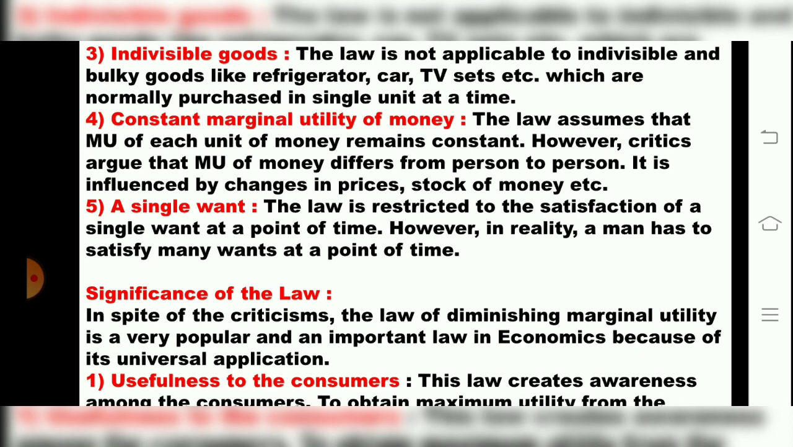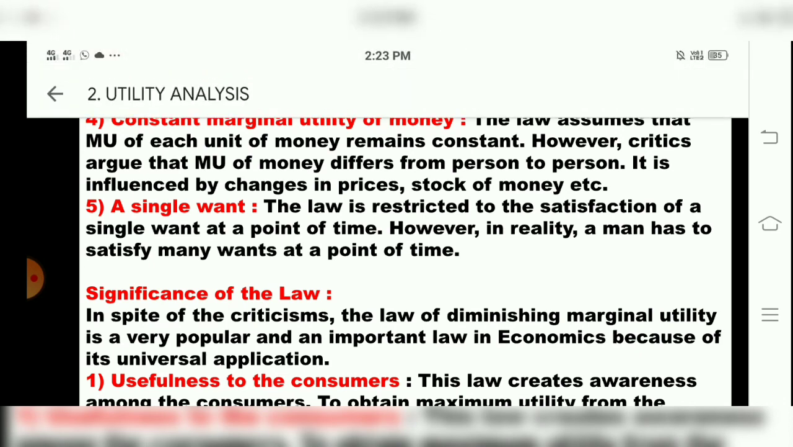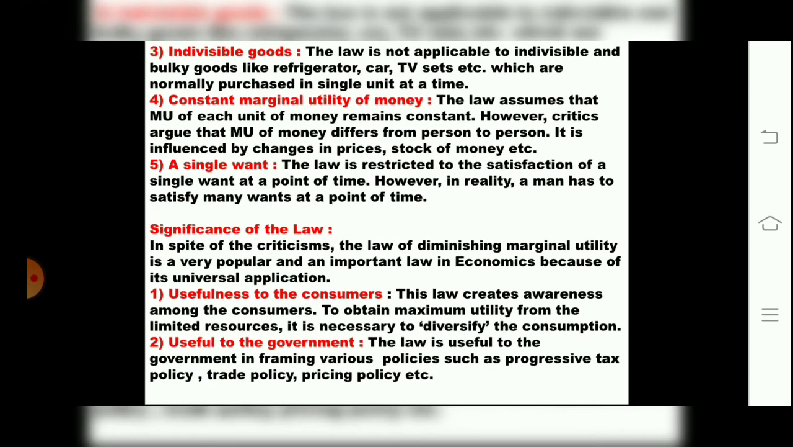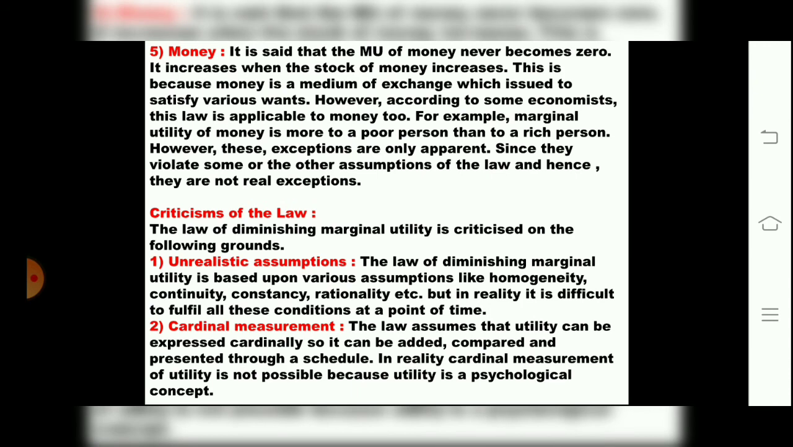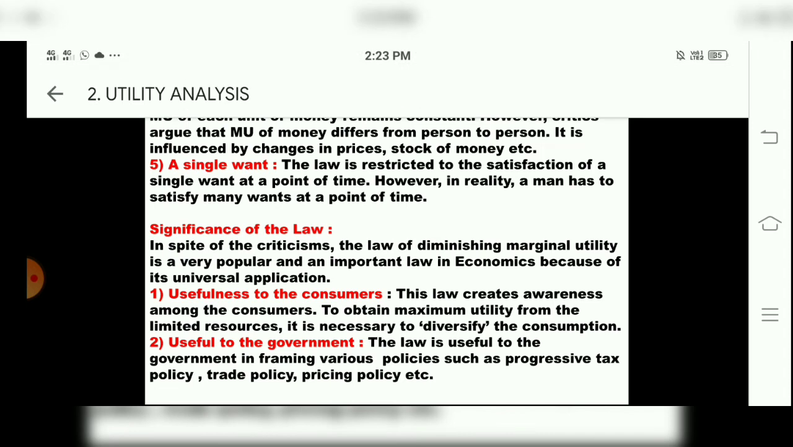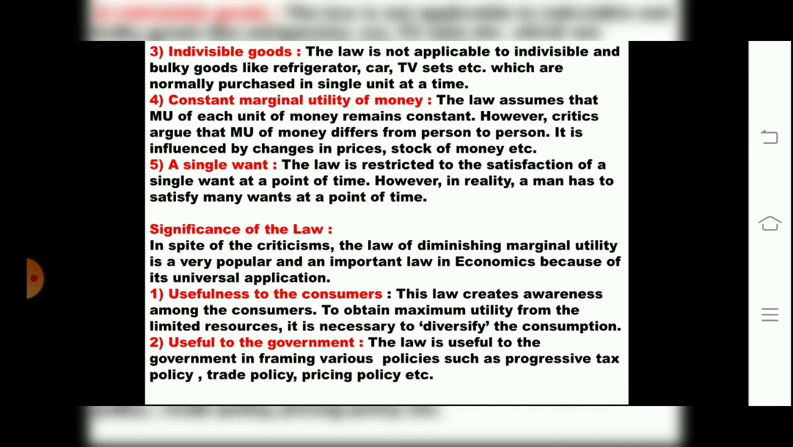So again, I will repeat what we studied over here: exceptions, assumptions, children, and criticism. Now, in criticism, we have seen that it is an unrealistic assumption, cardinal measurement, indivisible goods, constant marginal utility of money, and a single want.